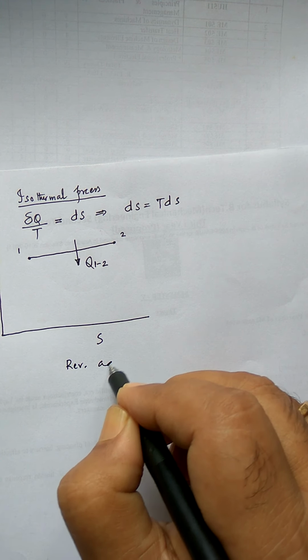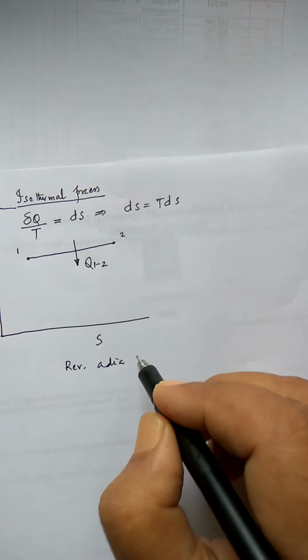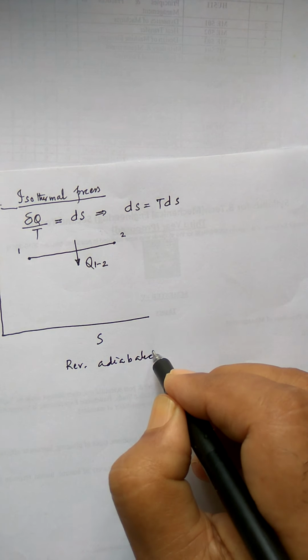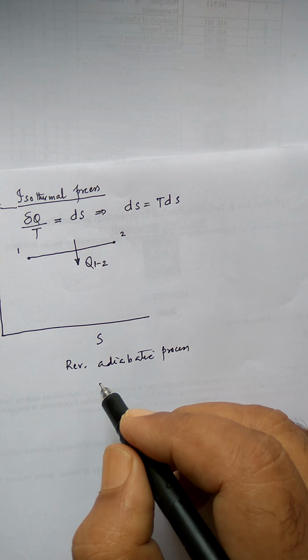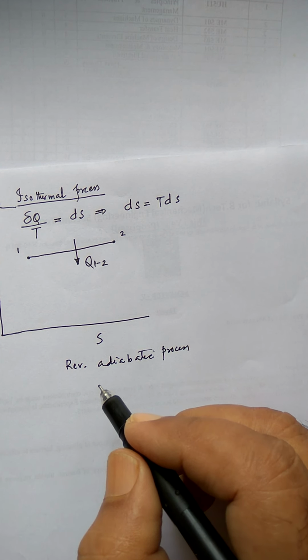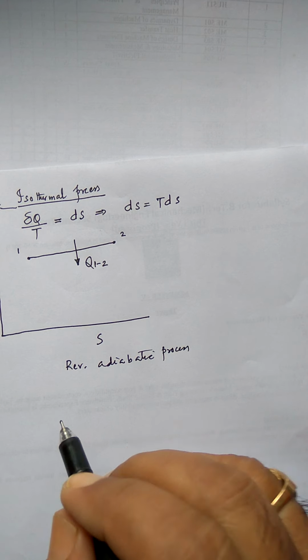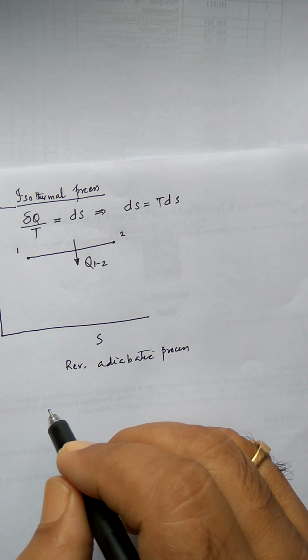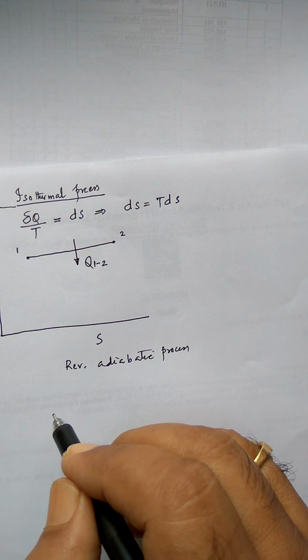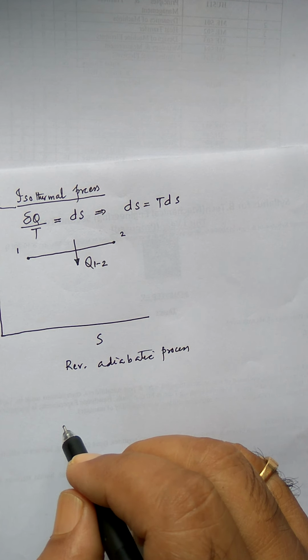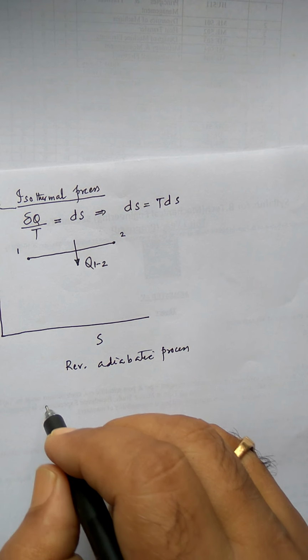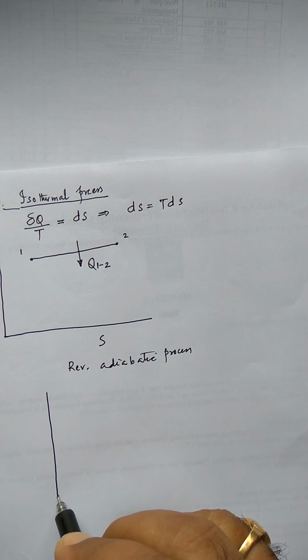Reversible adiabatic, this is a reversible adiabatic process also. Here del Q is 0. Okay, so integral T dS is 0, so that means dS is basically 0, because del Q by T is equal to 0. So in that case what will happen? Entropy will remain constant.